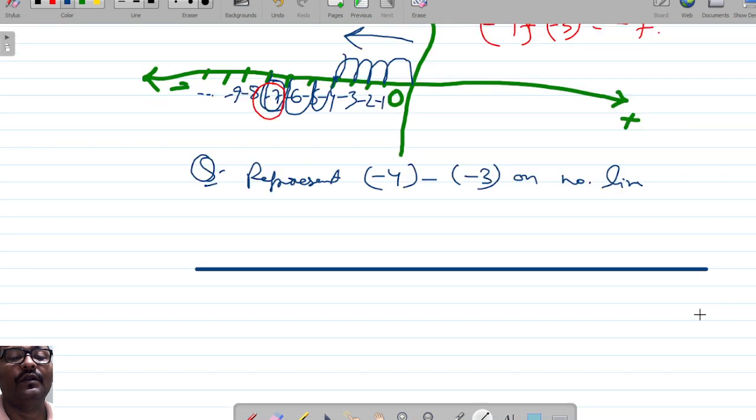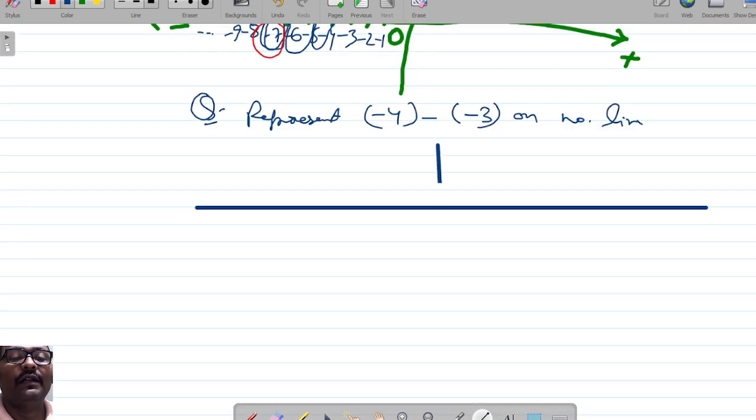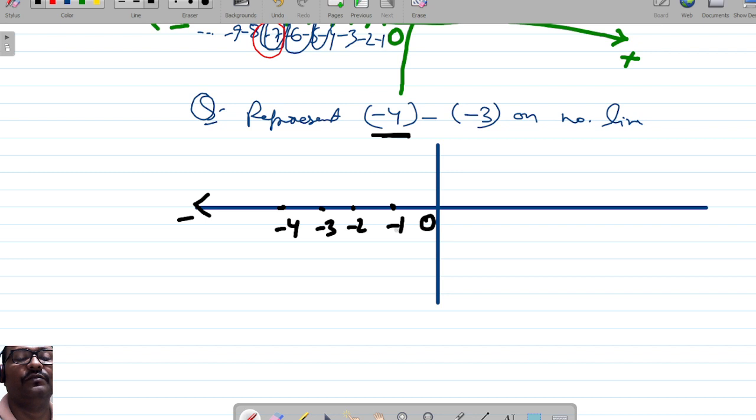On the number line, what we will do? You tell me. Yeah, we'll take the first number. What is that? That is minus 4 over here. So that is towards the minus side. Minus 4, minus 3, right?